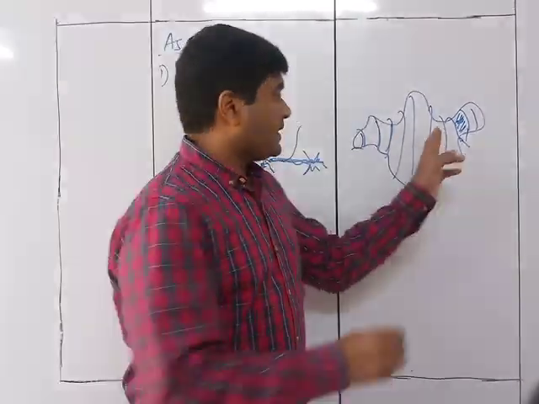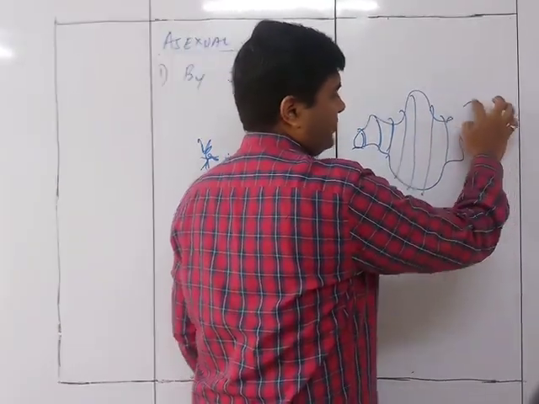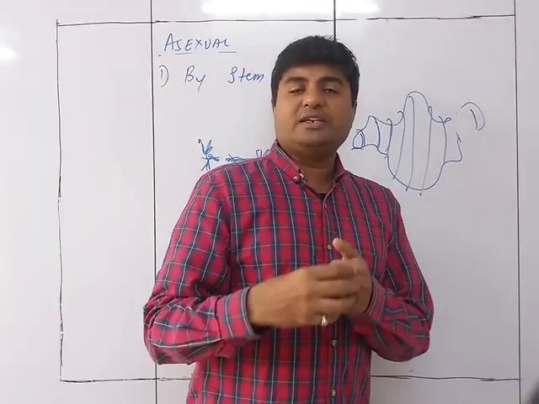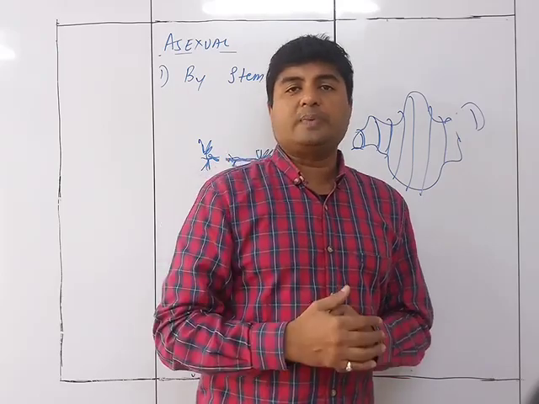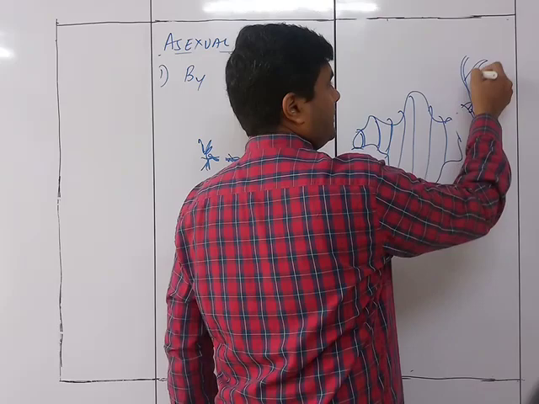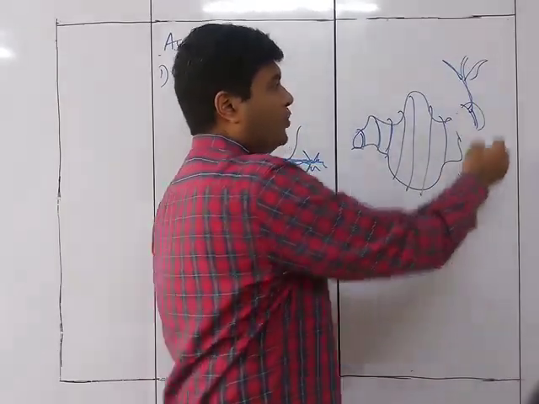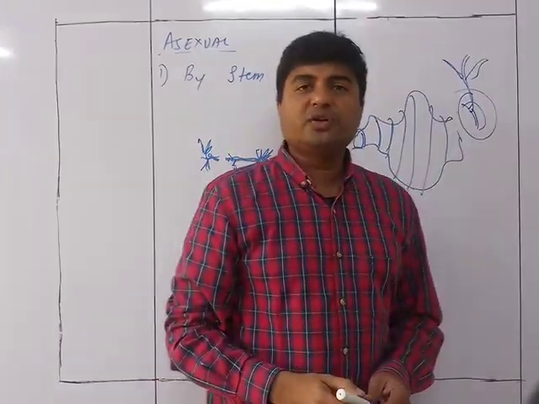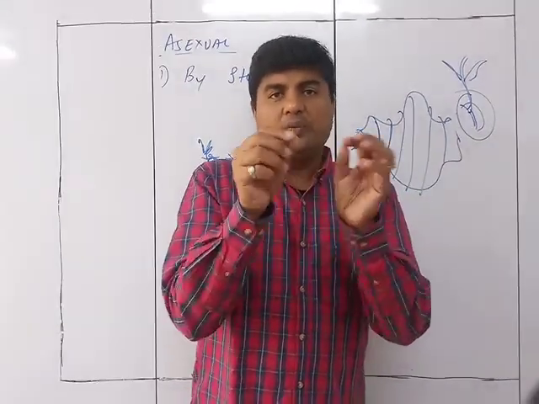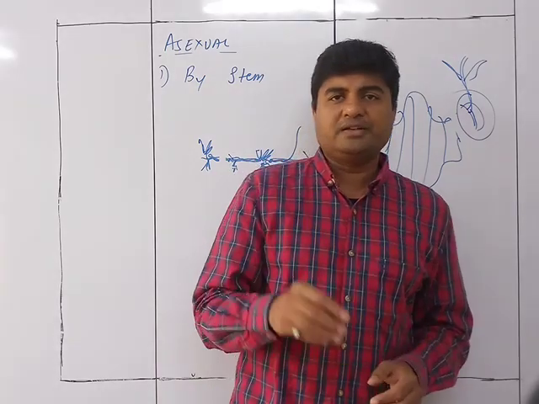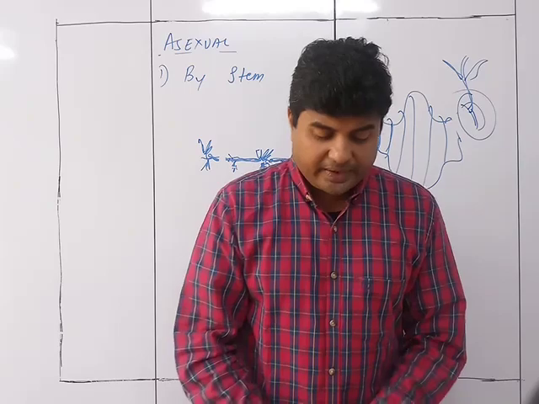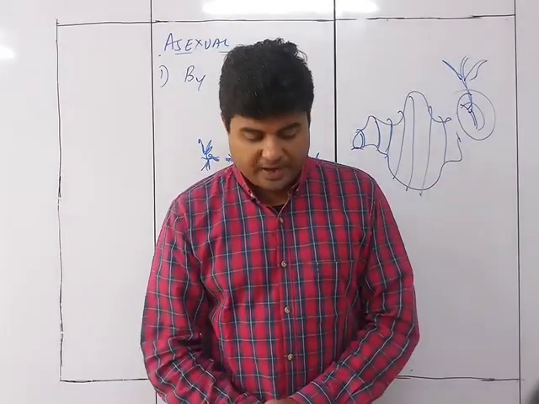And if you just take a part of it, suppose I take only this much part of it with one of the nodes, and place it inside the soil, you will find a new ginger plant will start growing from here. The leaf will come from this particular part, and the ginger plant will grow from only a small piece of ginger. So the farmers do it this way. They take one ginger, cut it into many pieces with one of the nodes being present in each, and they grow into a new plant. So it's a very easy way by which ginger can be grown.